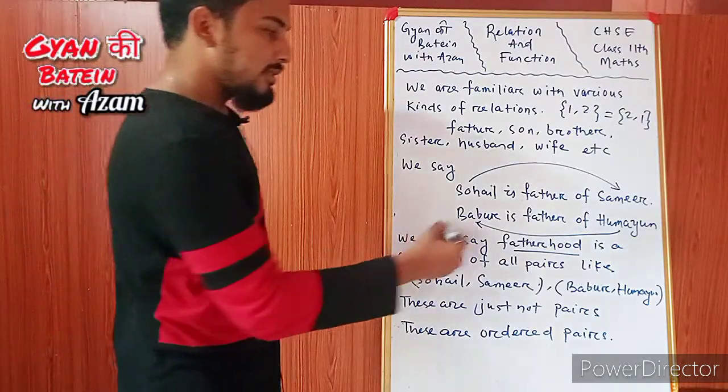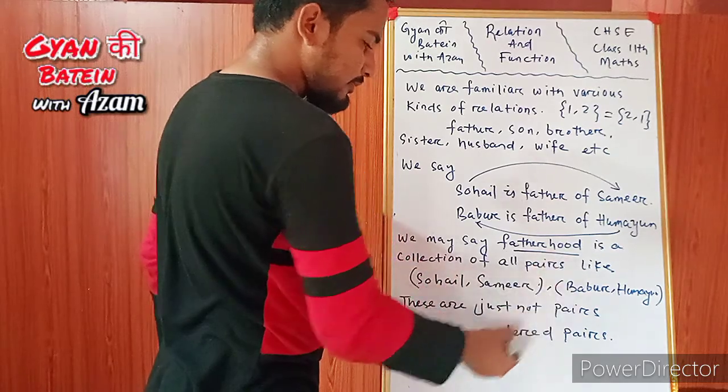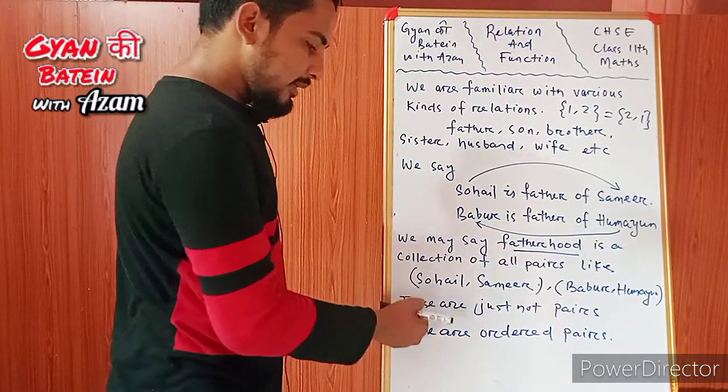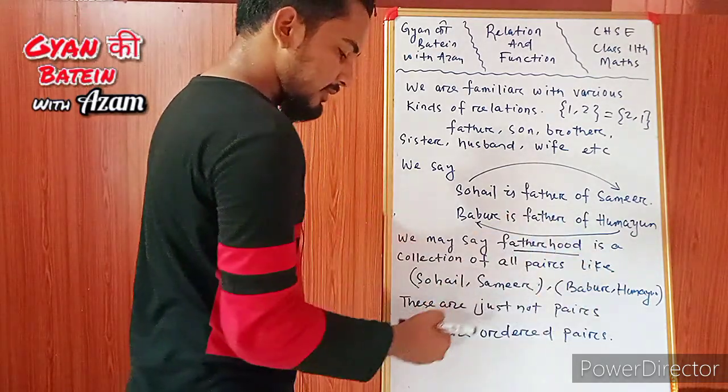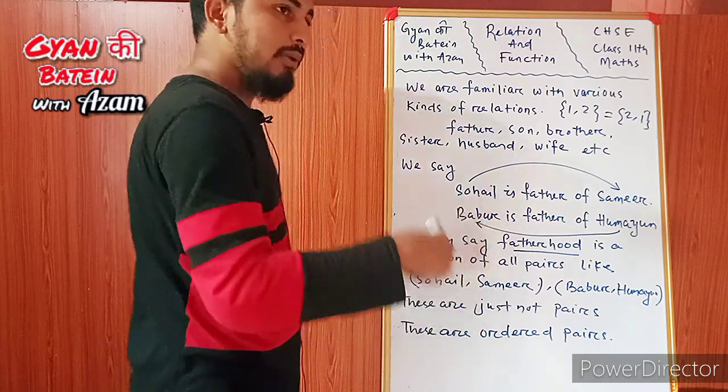So we may say fatherhood is a collection of all pairs like Sohail, Samir, Babar, Humayun, but these are not normal pairs. These are ordered pairs. If you say Samir, Sohail, then the meaning will be different.